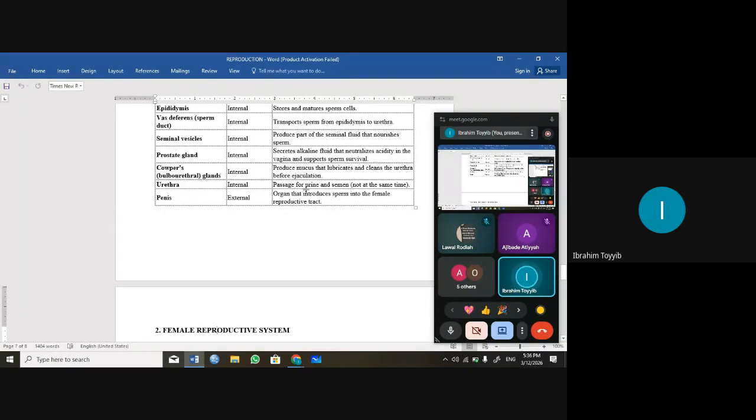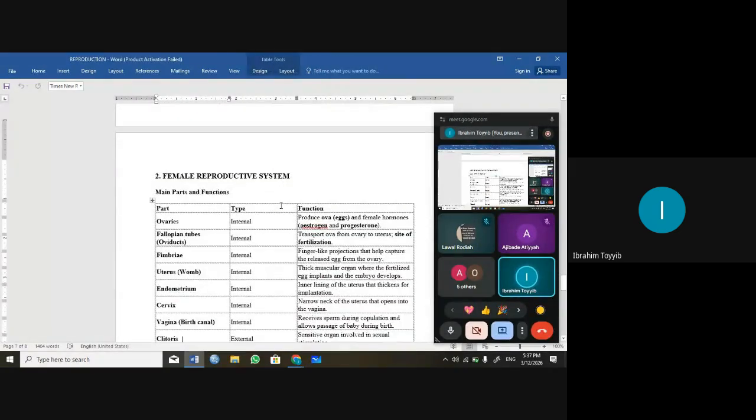So the urethra serves as a passage for urine and semen. But these will not come out at the same time. When the semen is coming, the urine cannot follow. One will occur before the other: urine can come out first before semen, or after semen, urine can follow. But the two cannot come out at the same time. The penis is the organ that introduces sperm into the female reproductive tract, as we know.